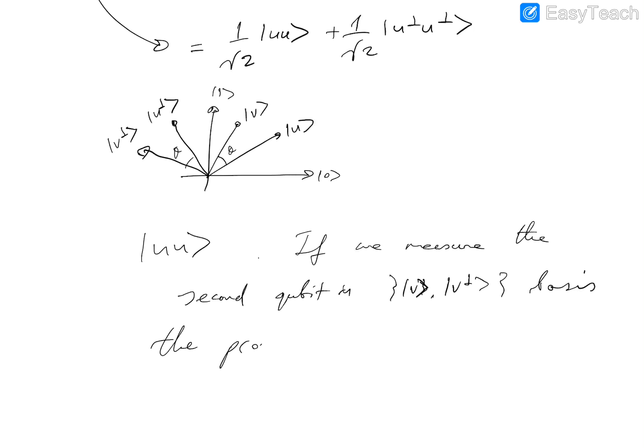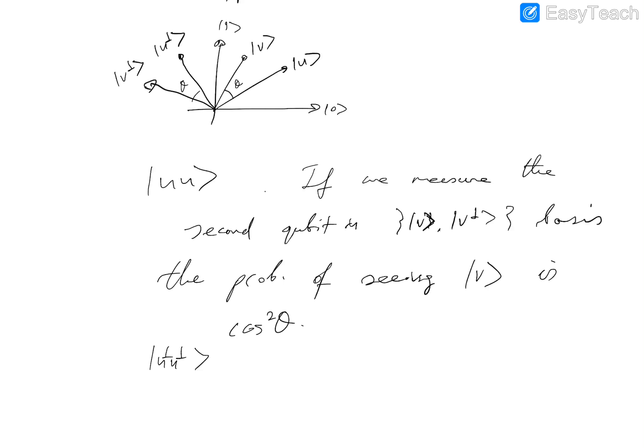The probability of seeing V in the second qubit is cosine squared theta, right? And similarly, if the outcome of measuring the first qubit was U perp, then the new state would be U perp, U perp.